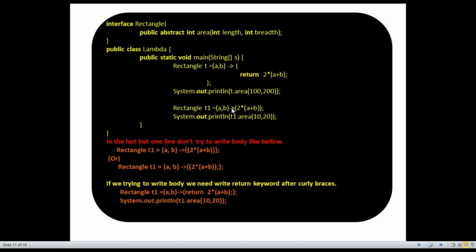With the lambda expression, directly you write the area, 2 into (a plus b), and then we can directly output with the reference variable of Rectangle. But in the last but one line, don't try to write the body like below; you don't write this, or write this. If you try to write the body with curly braces, we need to write the return keyword, written like that.